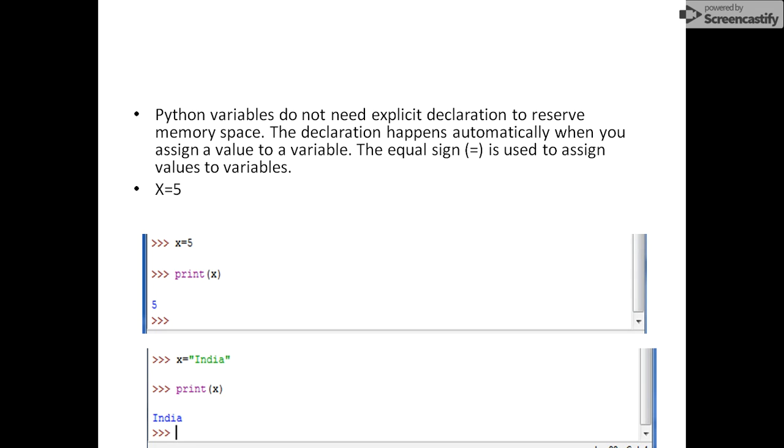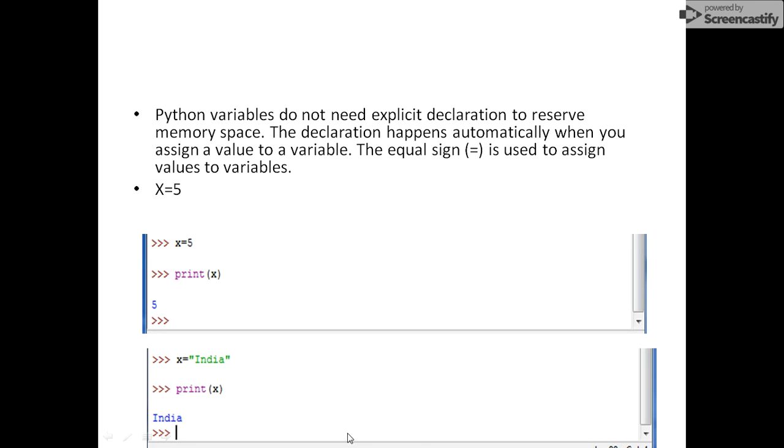Same as the literals, Python variables do not need explicit declaration to reserve memory space. I think you all must have worked with some programming language like C, C++, Java, or any other, and in most languages, you usually explicitly declare the data type for that variable. In Python, we do not need to do that.